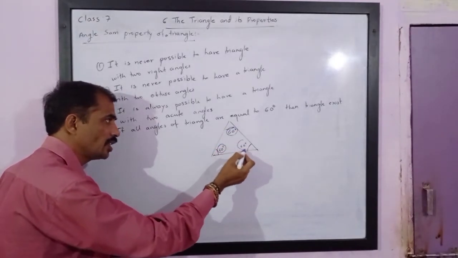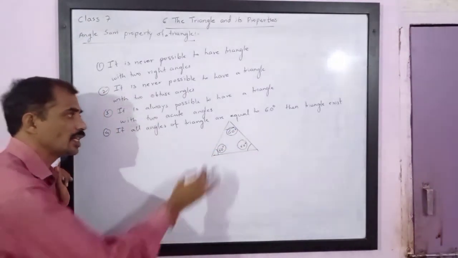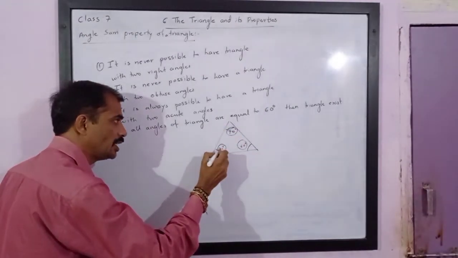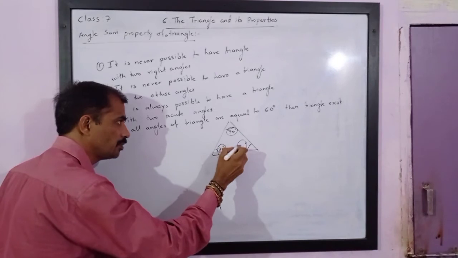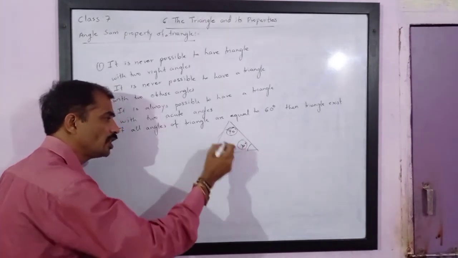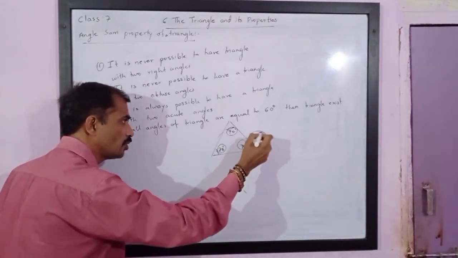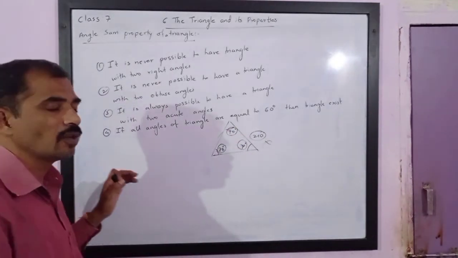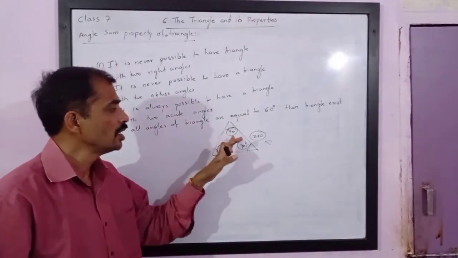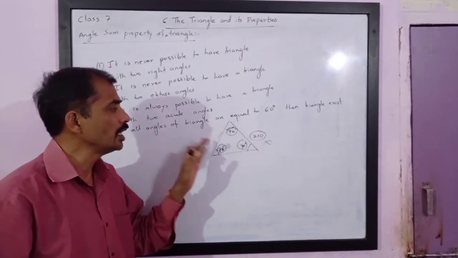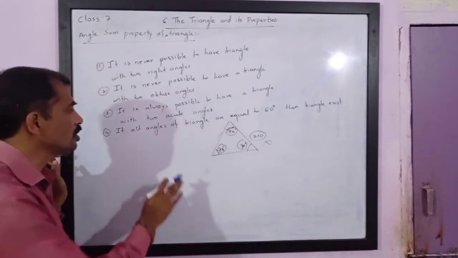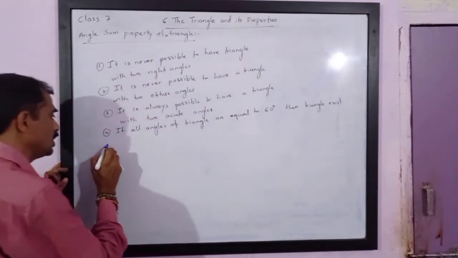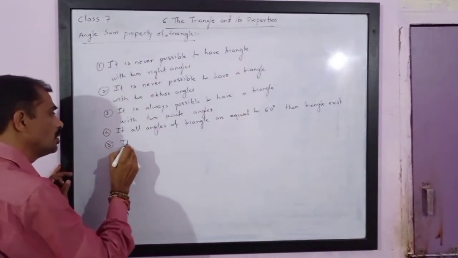Now see, if all the angles are greater than 60 degrees, if this is greater than 60, this is also greater than 60, and the third is also greater than 60 degrees, for example 70 degrees, 70 degrees and 70 degrees, then the addition of these three will be 210 degrees, which is not possible. We know that the sum of interior angles of a triangle is always 180 degrees, so it cannot be more than 180 degrees. Hence, it is not possible to have a triangle with all angles greater than 60 degrees.